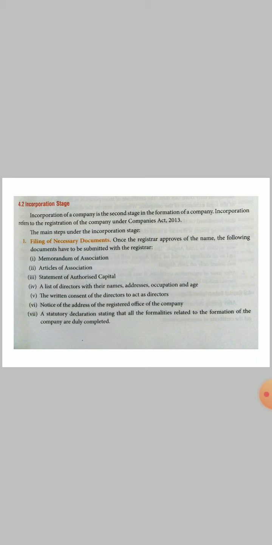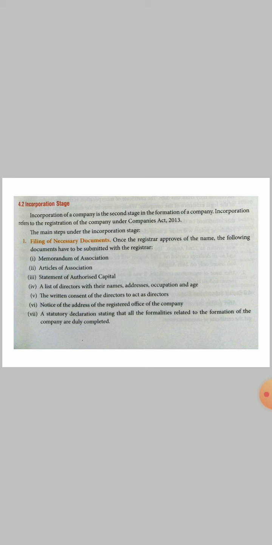You have to give a notice of the address of the registered office of the company and a declaration which states that all formalities related to the formation of the company are duly completed, that you have done each and everything. You have to give all these 7 documents: the memorandum, the articles, the authorized capital statement, the list of directors, the written consent, the address of the registered office, and a statutory declaration.